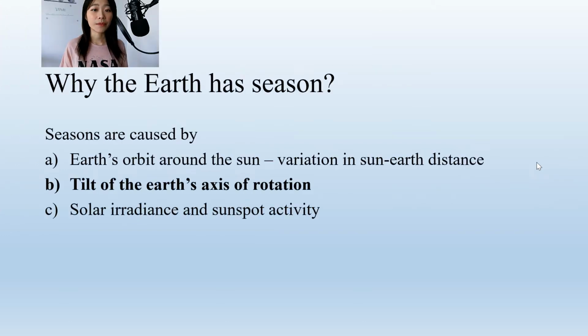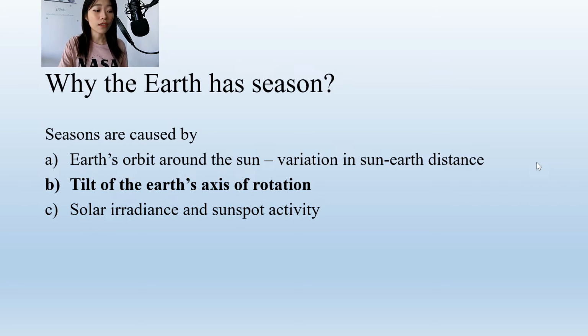The answer is B. Tilt of the Earth's axis of rotation. All three choices are correct, and they all have some impact on the Earth's temperature. However, the second one, the tilt of the axis, is the reason why we have seasons. In this video, we're going to discuss all three of them in order. So let's start with the first one.